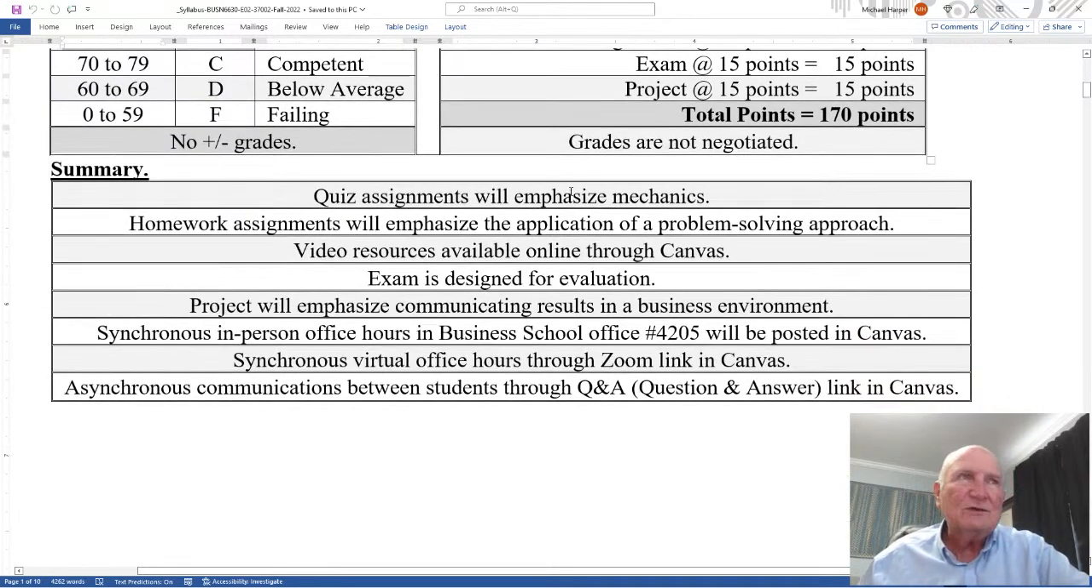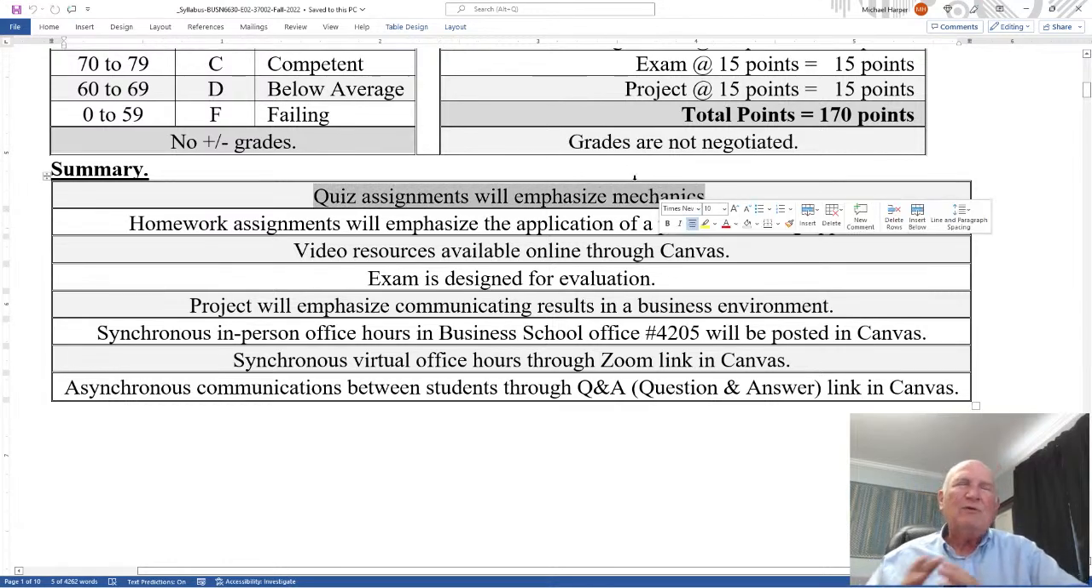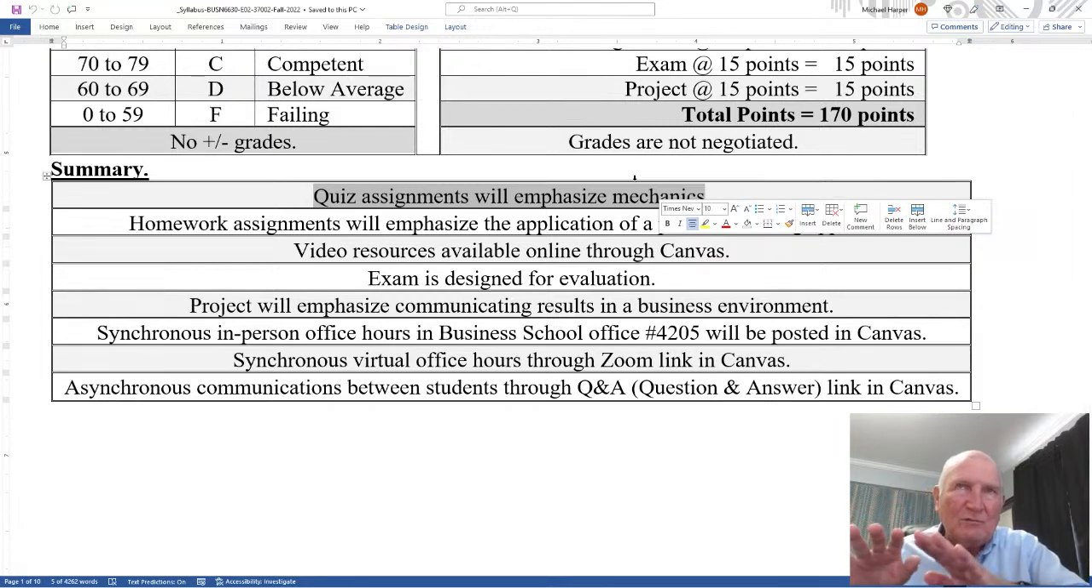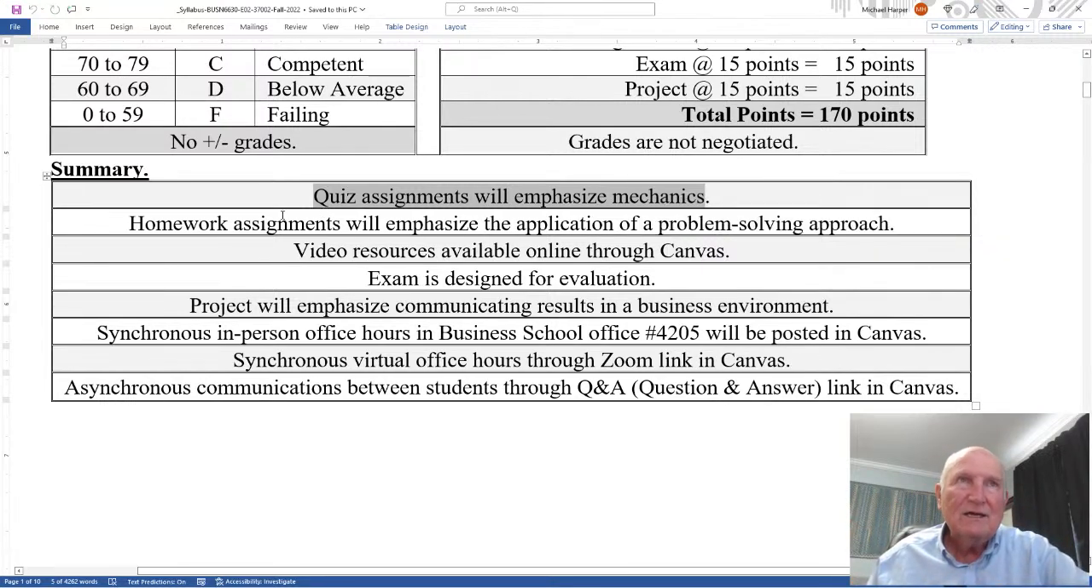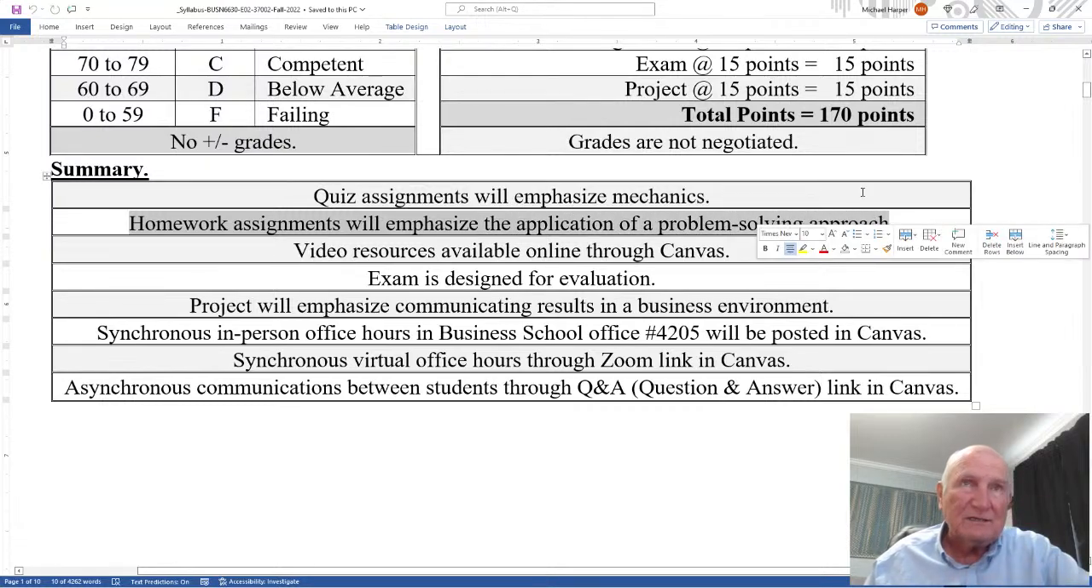Okay, now summary. I summarized the course here. The quiz assignments will emphasize mechanics. And what I mean by mechanics is usually qualitative definitions of terms, quantitative working problems. Here's how you actually use the mechanics. Homework assignments will emphasize application of a problem-solving approach in a business context.